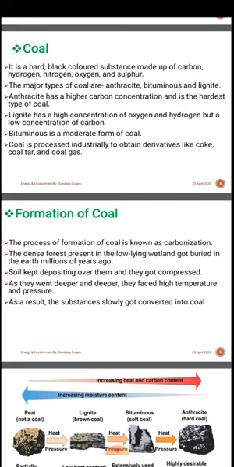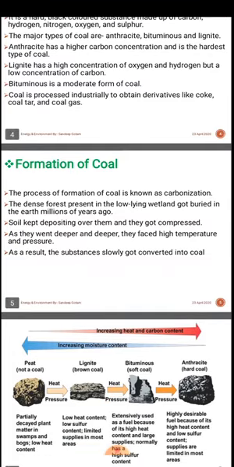Coal is processed industrially to obtain derivatives like coke, coal tar and coal gas. Coal tar you may have seen when the PWD or CPWD are making roads; we use the coal tar in that particular portion of the road.